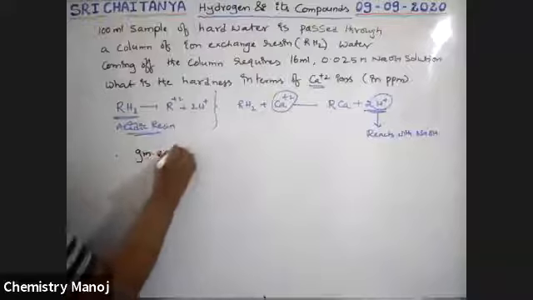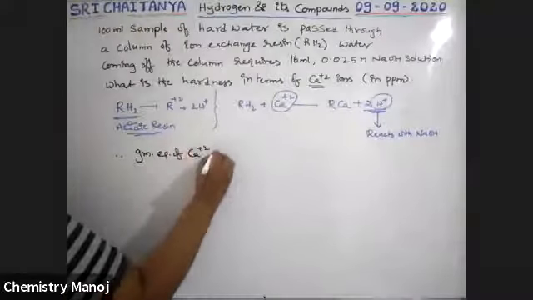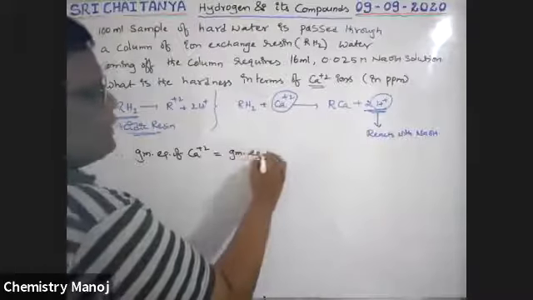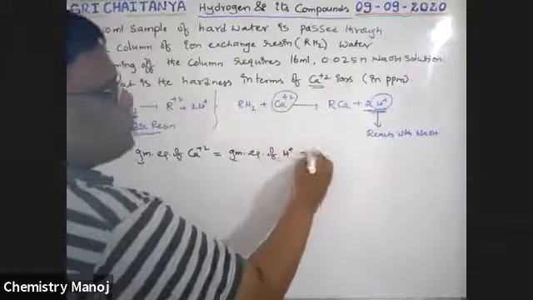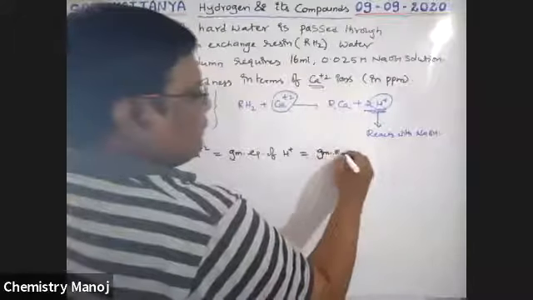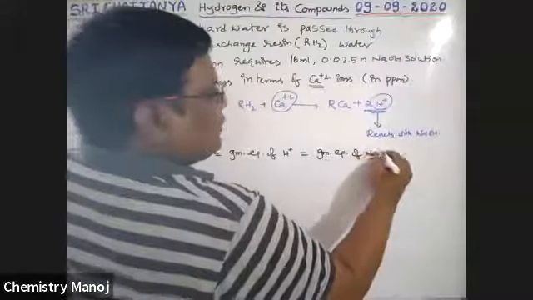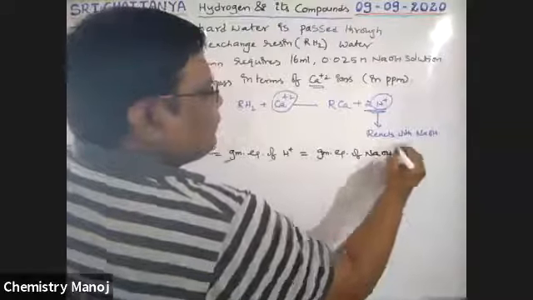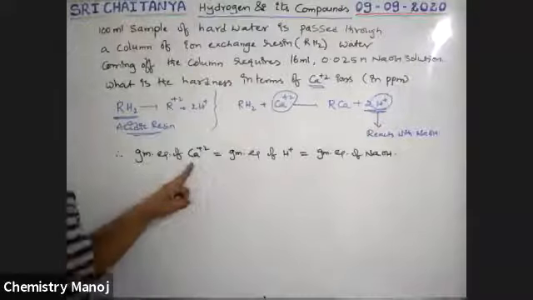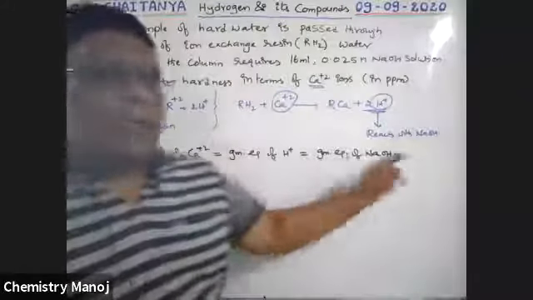Gram equivalence of Ca plus 2 is equal to gram equivalence of H plus, which is equal to gram equivalence of NaOH. First I calculate gram equivalence of NaOH.